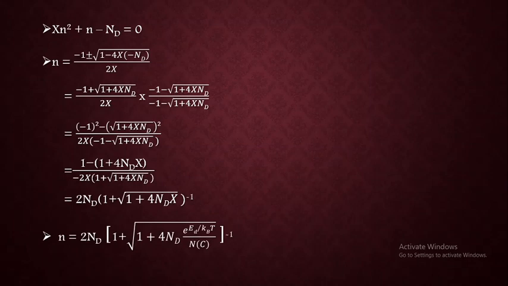And after that, we need to substitute back the value of capital X, which is nothing but exponential of Ed by kBT divided by Nc.